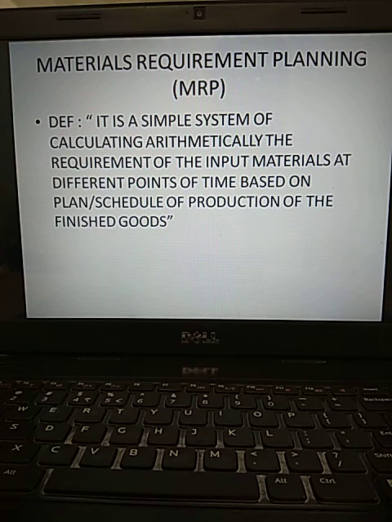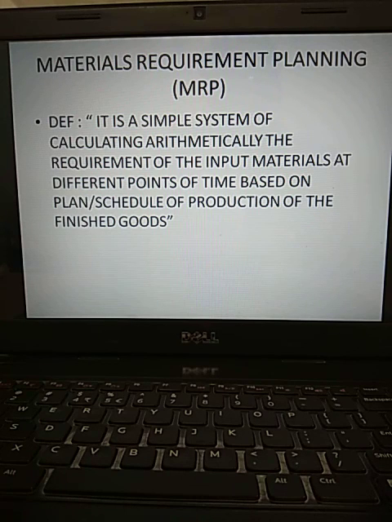Take simply the manufacturing of a shirt. There are so many components: a collar, cuffs, buttons, and different sub-materials and raw materials are required to have a complete shirt. This is called material requirement planning.